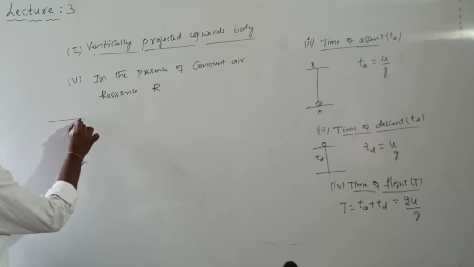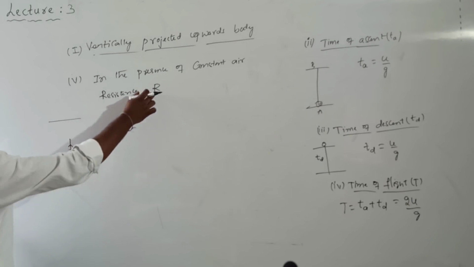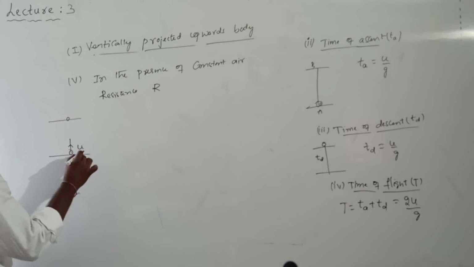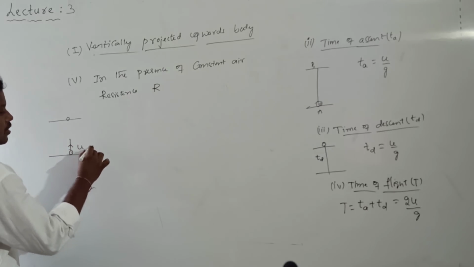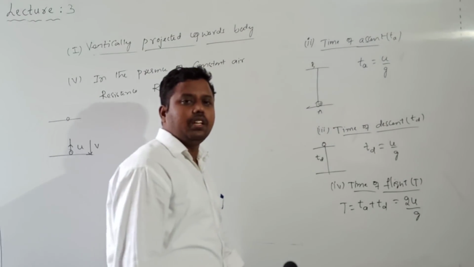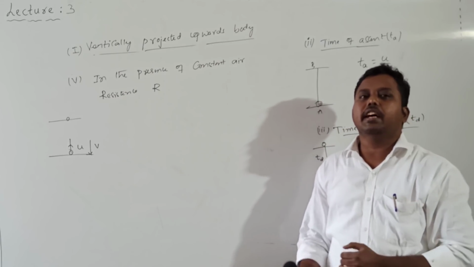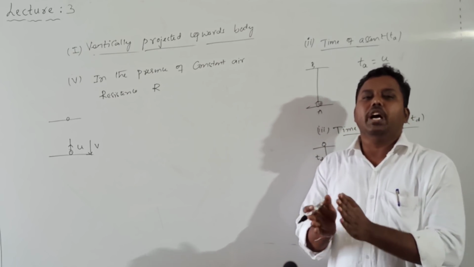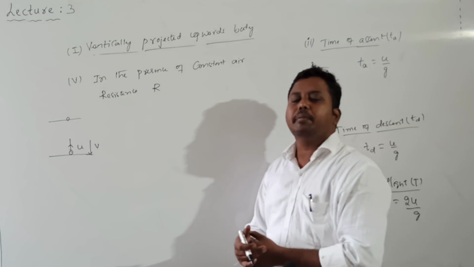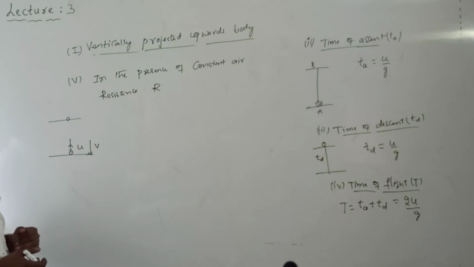Let us suppose a body is projected vertically upwards with a velocity u in the presence of constant air resistance. Afterwards the body will go to the maximum height, and again the body will fall down. The body reaches the ground with a velocity, let me call it v. The body is projected with velocity u and reaches the ground with velocity v. Why is the velocity of projection not the same as the velocity of landing? Because of the presence of air resistance.